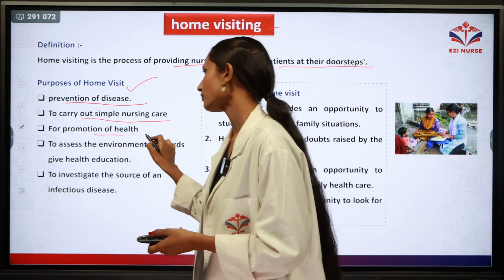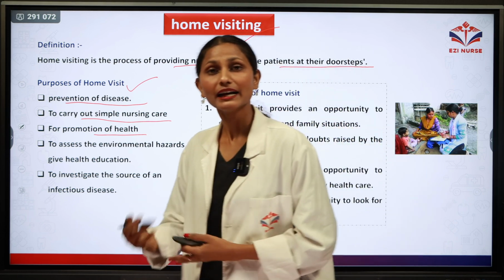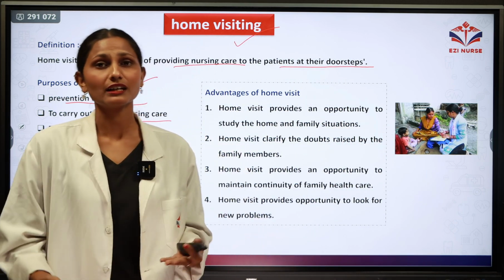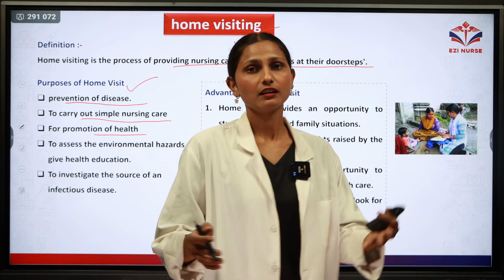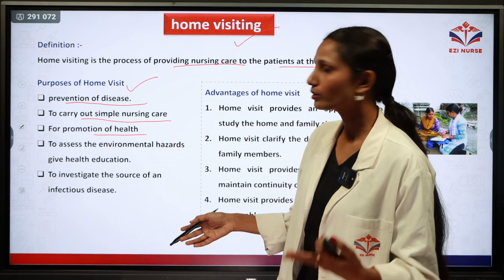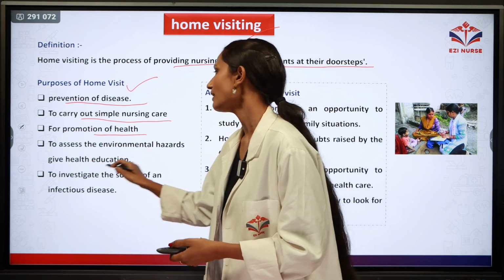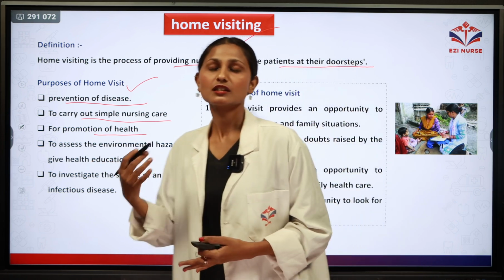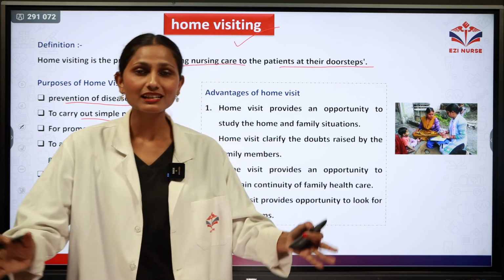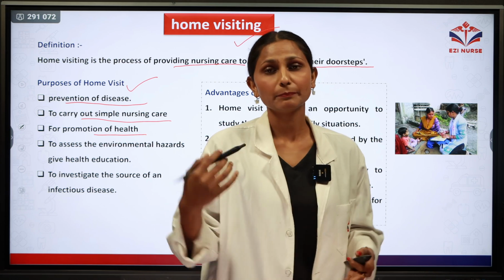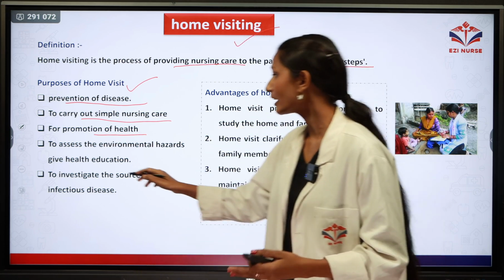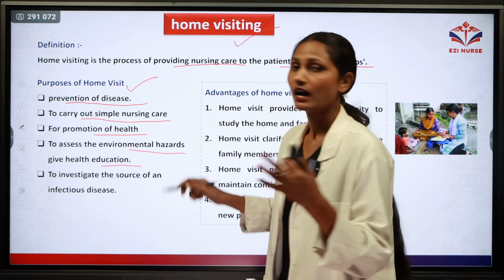Next one is promotion of health. By spreading awareness and educating people about the disease and environmental aspects, we can promote the health of the people. Next, to assess environmental hazards and give health education. It is the responsibility of the health worker to assess the various situations of the community people and educate them about the environmental hazards.